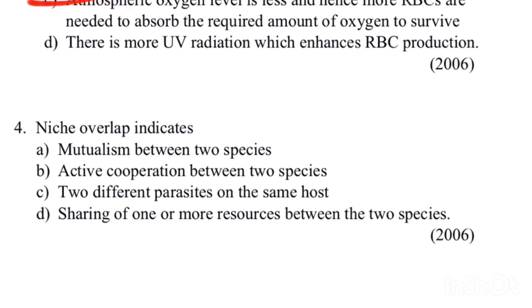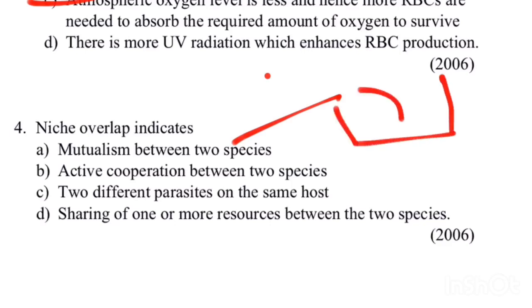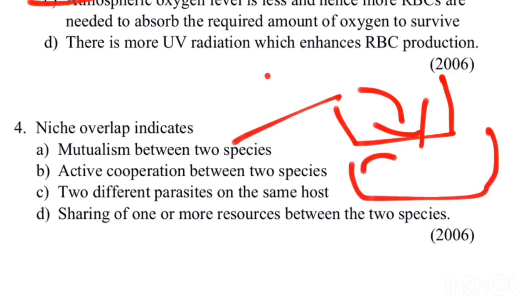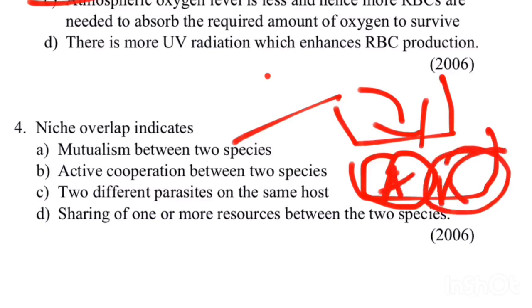Niche overlap. Okay, I have discussed what a niche is. A niche is a place where the organism lives and performs its activities more efficiently. So in a habitat, here is one niche where organism A lives, and here is another niche where organism B lives.